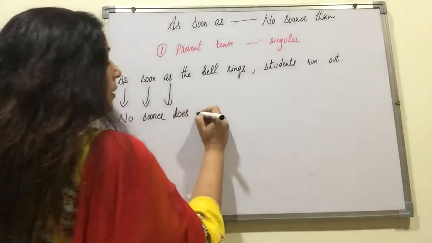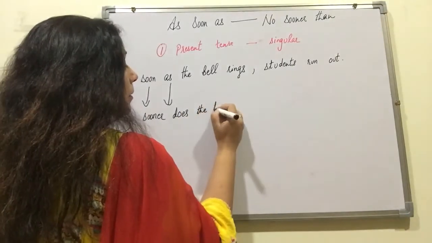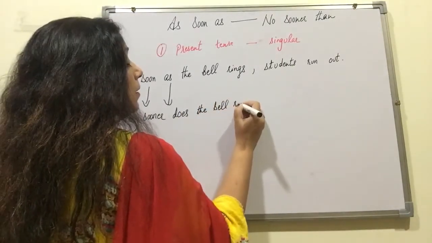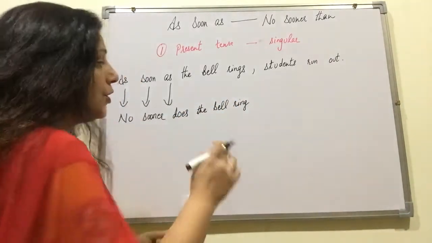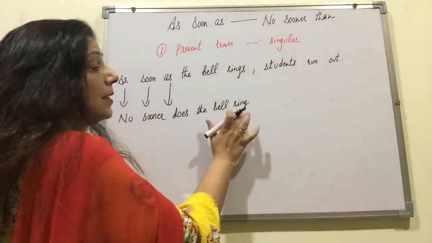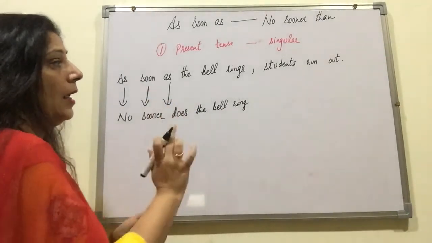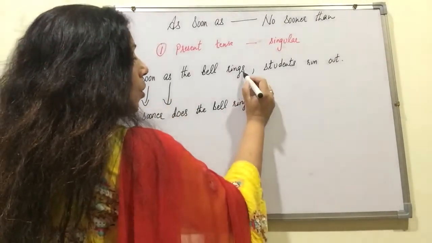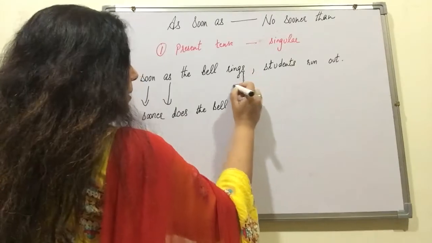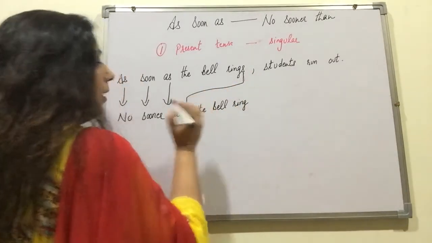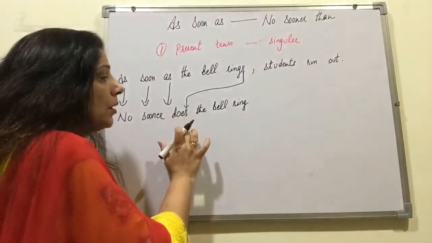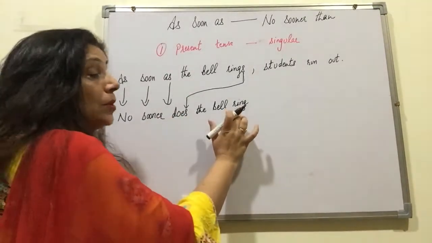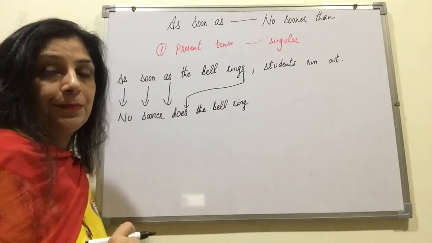No sooner does the bell ring. It should be rings according to the rule because S is added with bell, but here it will not be added. Why? Because this S has been shifted over here in does. So remember, whenever we use the word does, we do not use S with the verb.